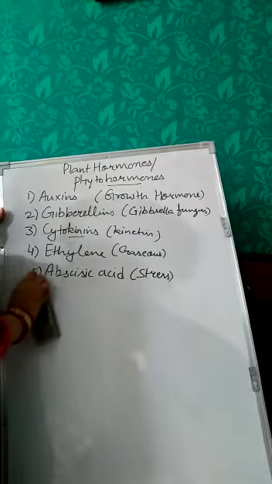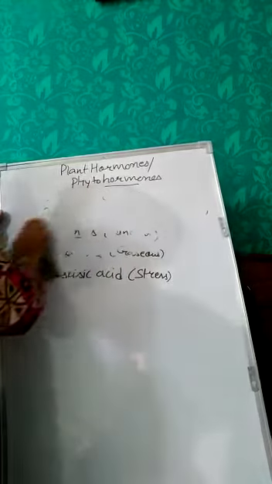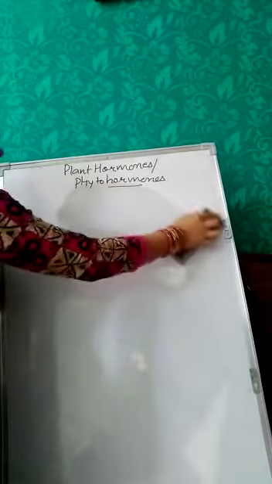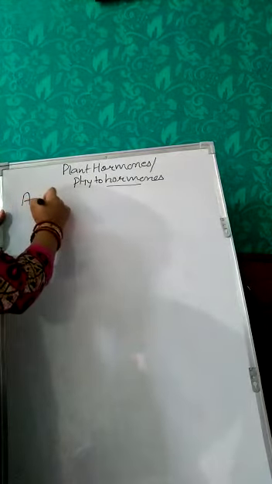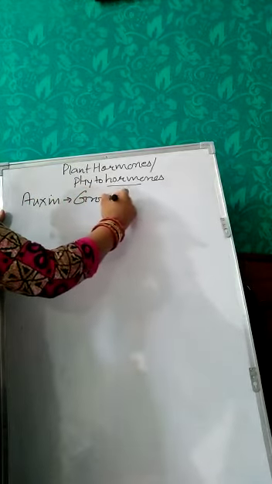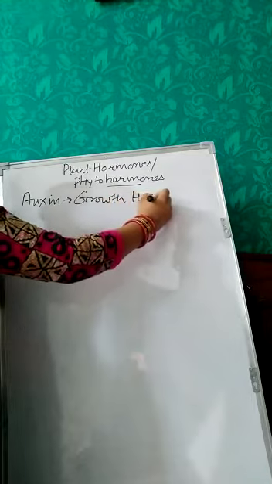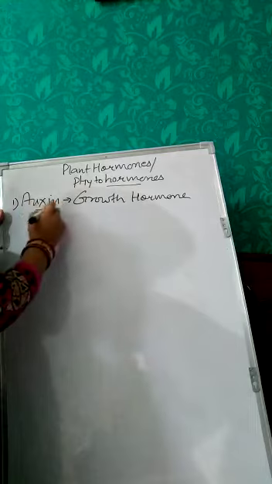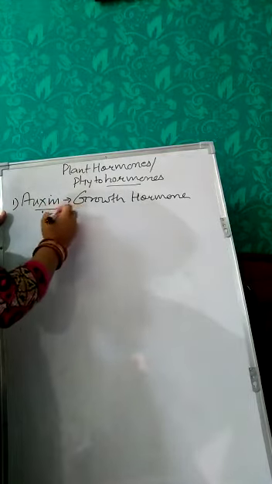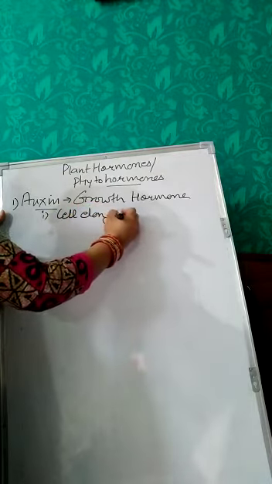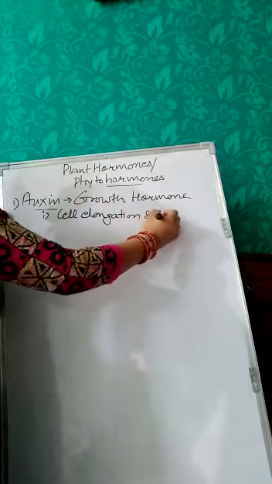Okay, so let us discuss these hormones one by one, starting with the auxins. Auxin is also termed as growth hormone, as it is directly involved in the growth of a plant. So talking about its physiological functions, number 1, it is involved in cell elongation and cell division.